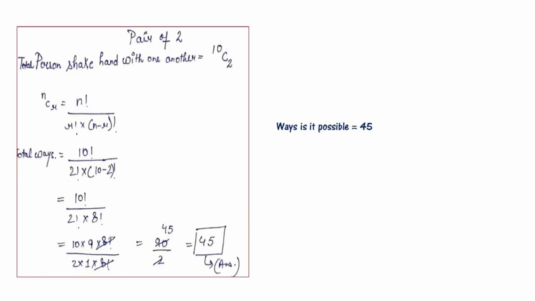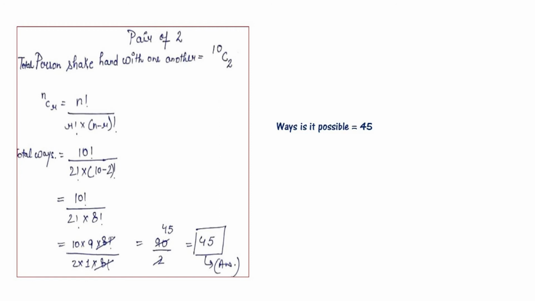As the question says, when 10 persons shake hands with one another, that means we can take a pair of 2. So the total number of handshakes is 10C2. That becomes the formula here. nCr is equal to n factorial divided by r factorial times (n minus r) factorial. So the total ways are 10 factorial divided by 2 factorial times (10 minus 2) factorial. Now it becomes 10 factorial divided by 2 factorial multiplied by 8 factorial.